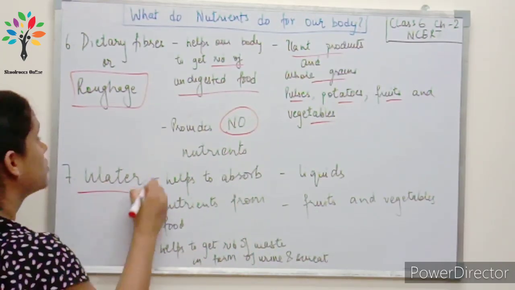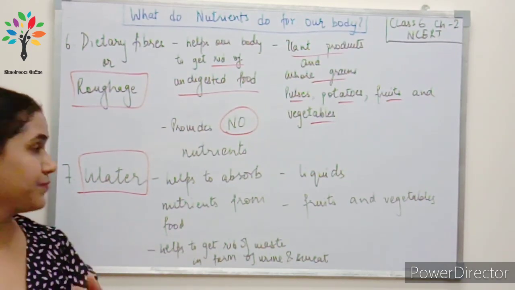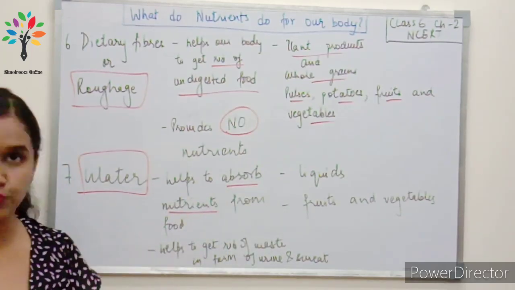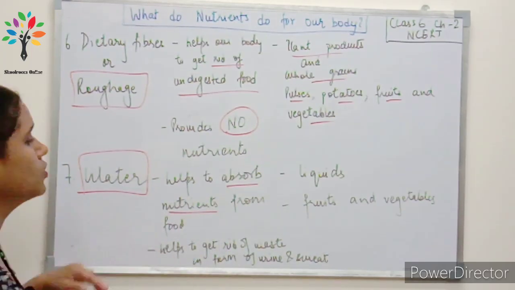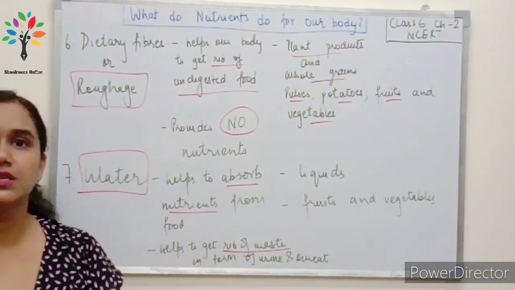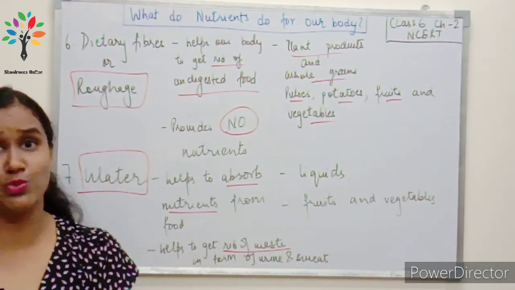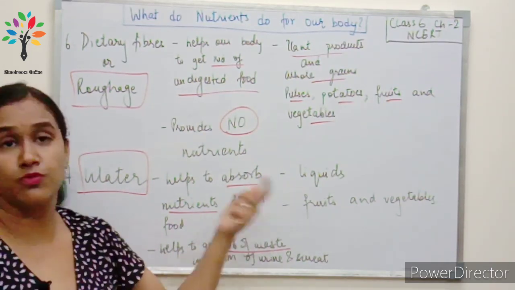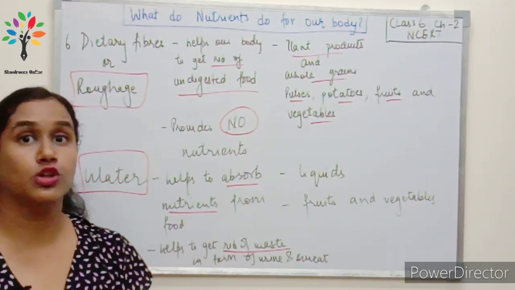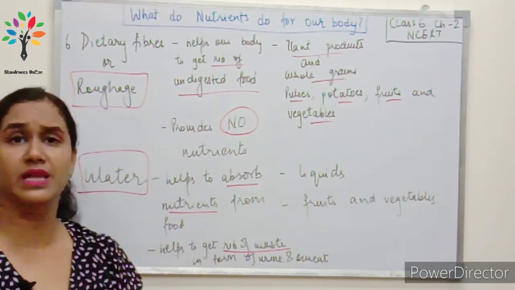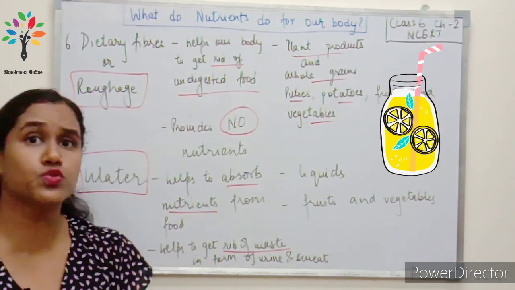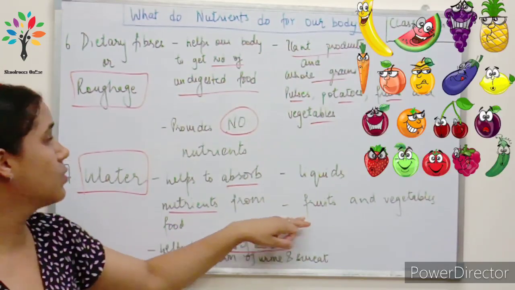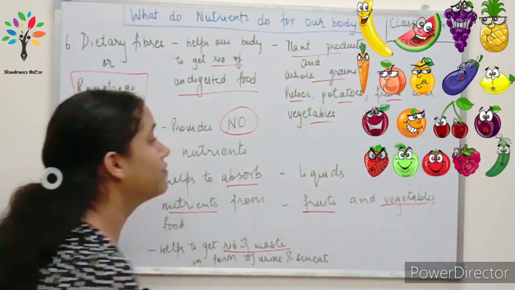Water. Now, water is also very essential for our body. Okay, it helps our body to absorb nutrients from the food that we eat. Also, it helps to get rid of the waste in the form of sweat and urine, right? And water कैसे लेते हैं हम? फर्स्ट ऑफ ऑल जो भी हम लिक्विड्स इनटेक कर रहे हैं लाइक मिल्क, टी, कॉफ़ी, जूस, फ्रूट जूसेस, ओके, एंड lemonade, etc. Apart from this, water is also present in fruits and vegetables.